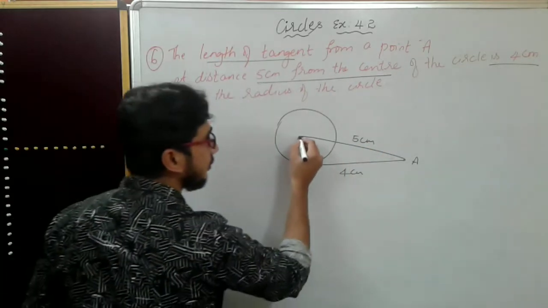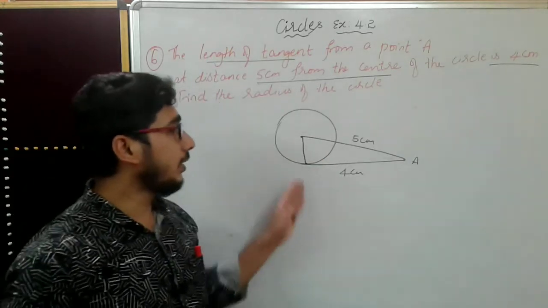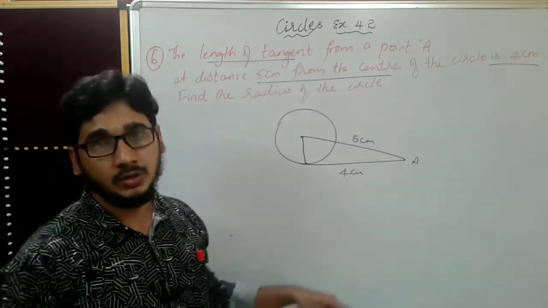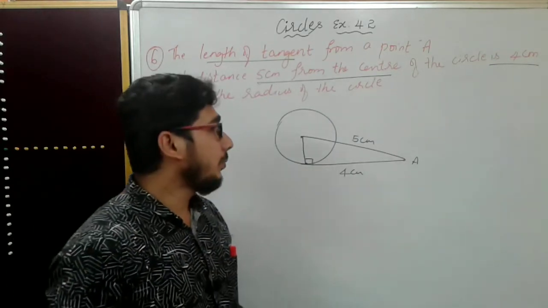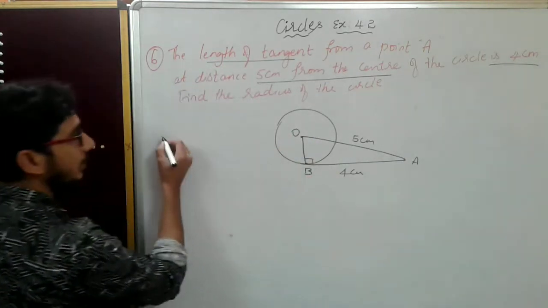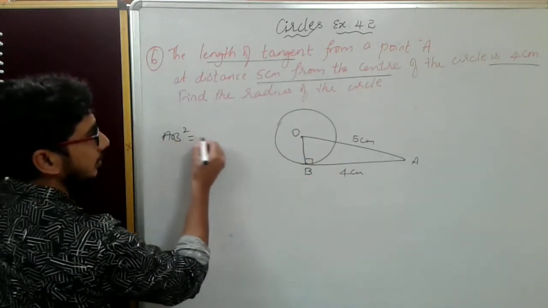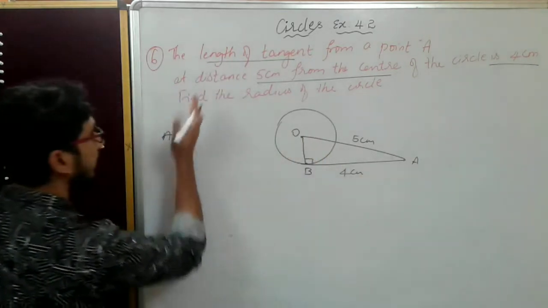Find the radius. This is the radius. You have to understand the question, and we have already told that radius and tangent are perpendicular to each other, so you will get 90 degrees here. Obviously we have to apply the Pythagoras theorem. This is O, this is A, this is B. So we will go quickly. AB square is equal to AO square.